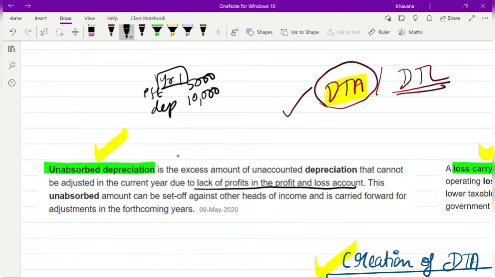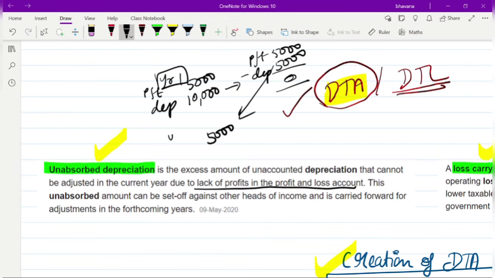So you cannot set off the whole depreciation of 10,000 against that 5,000. What will you do in such cases? You will do profit 5,000 minus depreciation 5,000 and make it 0. Here an amount of 5,000 is unabsorbed. So this is what unabsorbed depreciation is. 5,000 rupees of depreciation you were not able to account for this year.